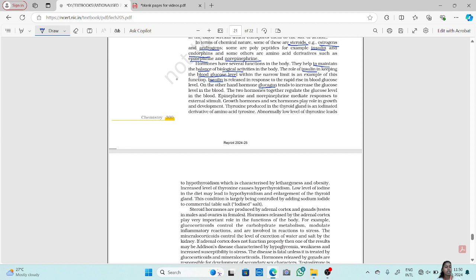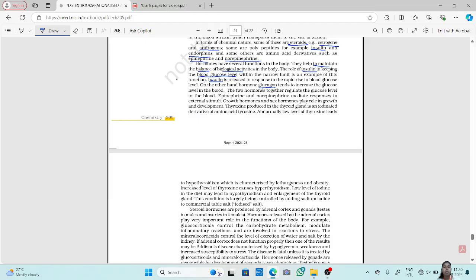If it increases, we can take insulin and maintain it, right? But what if blood glucose level decreases? At that time, glucagon plays an important role to increase the glucose level in our body.